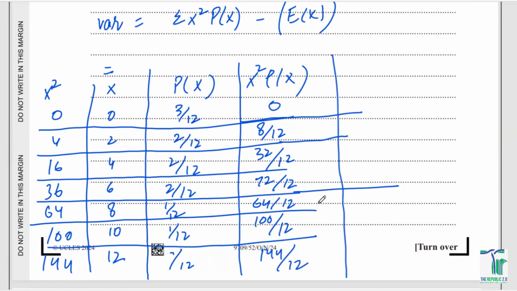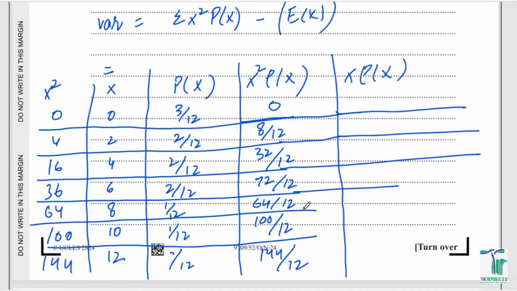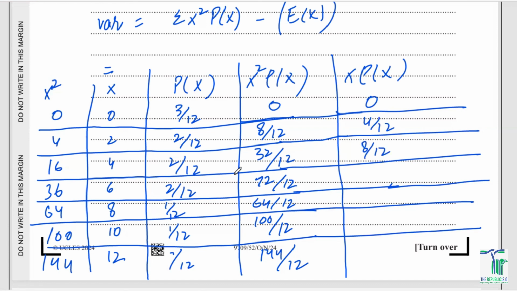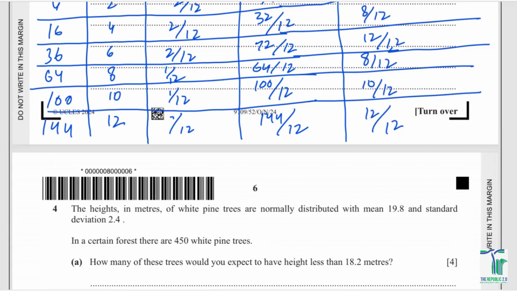And now similarly, I'm going to calculate x p of x as well because that would give me the expectation. तो निकालते हैं इसकी expectation को भी. So expectation क्या होगी? You've got x p of x. So it would be 0 times 3 by 12, 0. 4 by 12. 4 times 2 is 8 by 12. And 6 times 2 is 12 by 12. 8 times 1 is 8 upon 12. 10 upon 12. And then 12 upon 12. So by just adding them up, you can get their final answers.